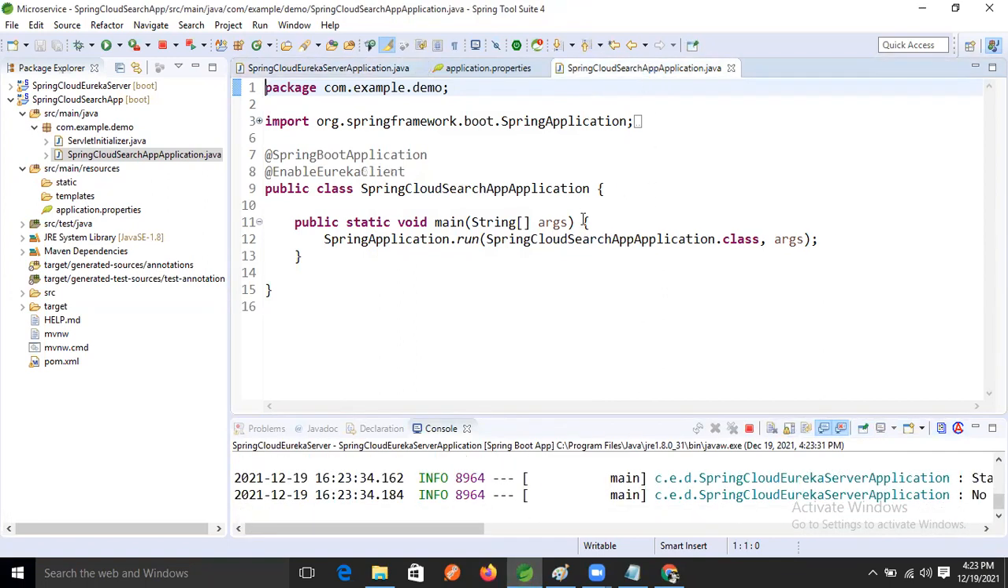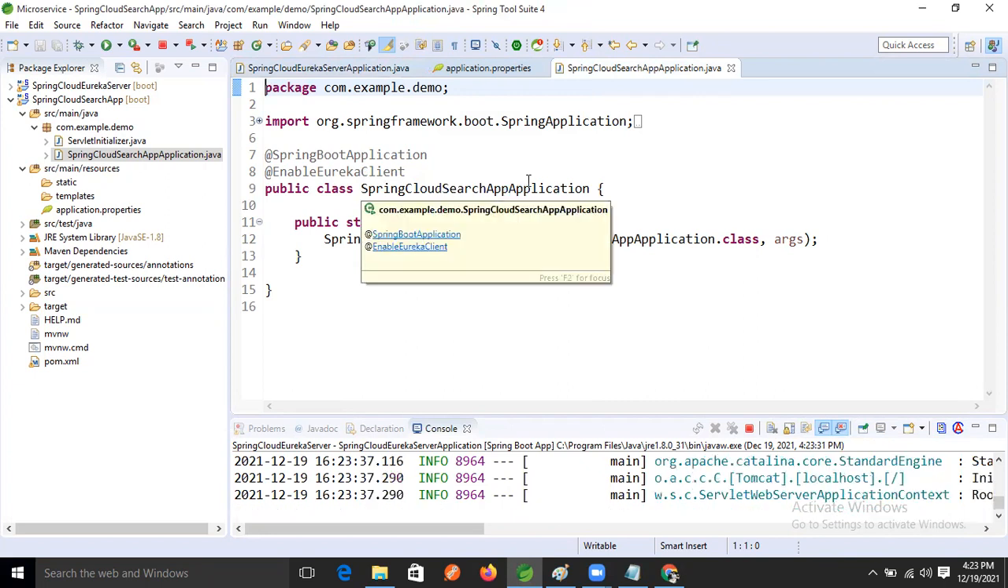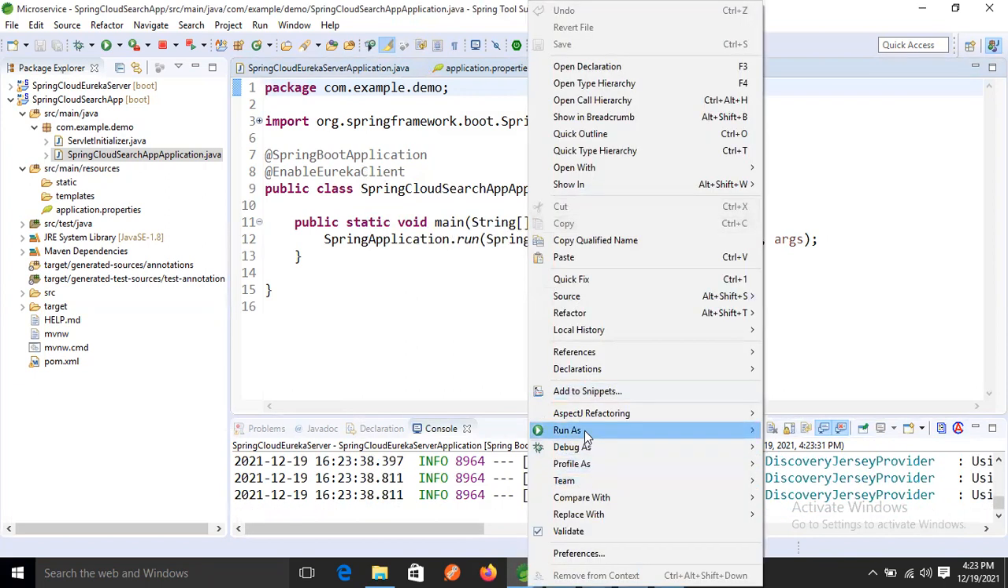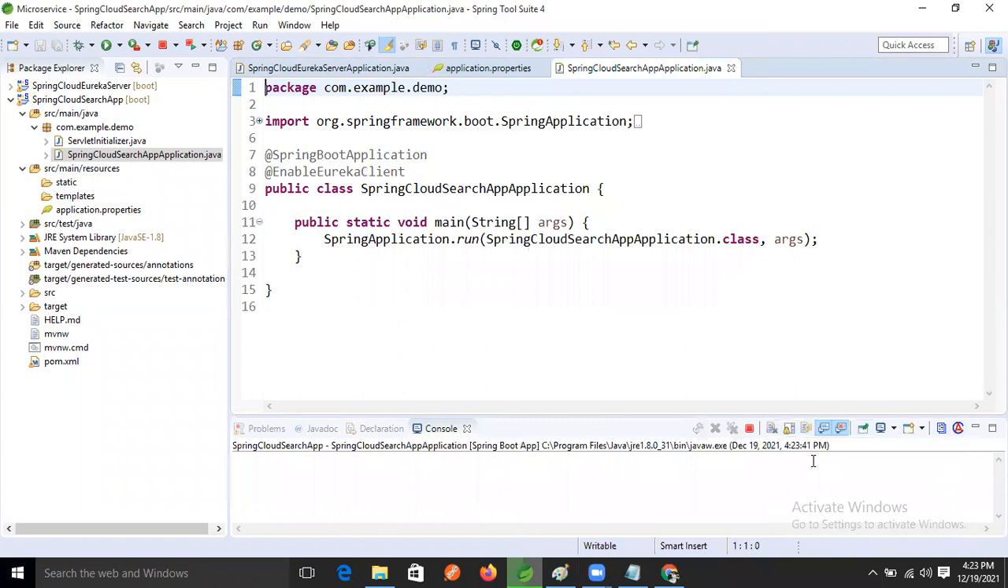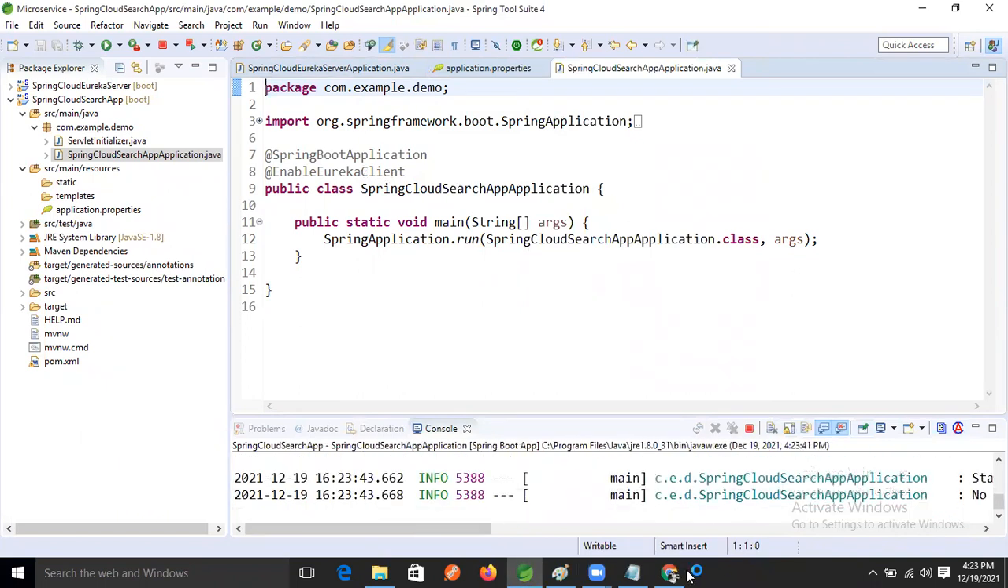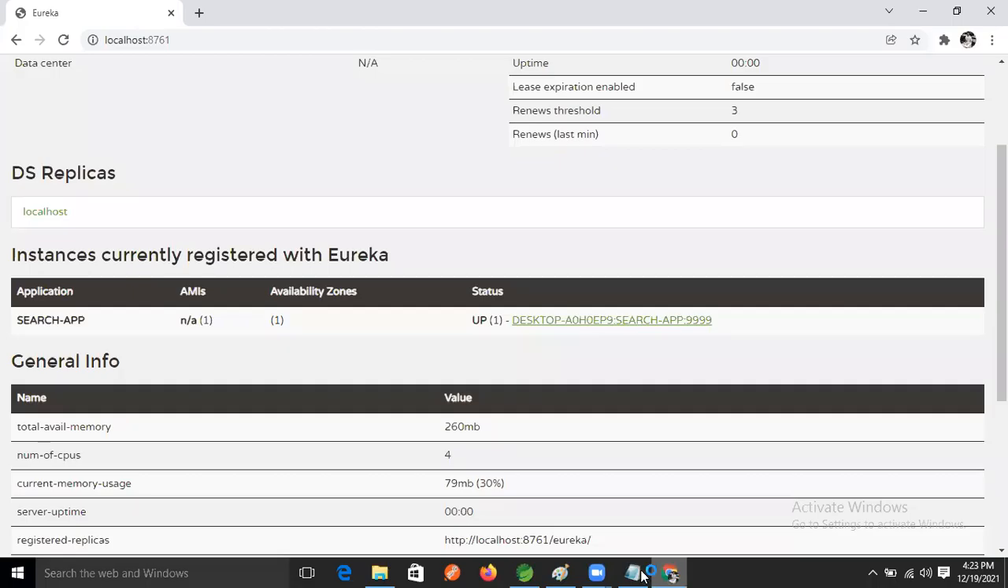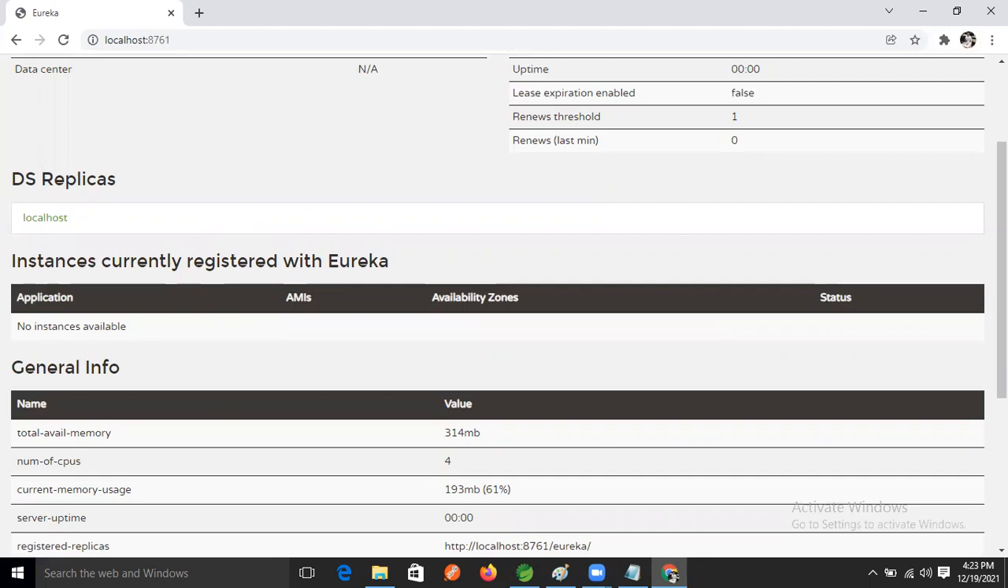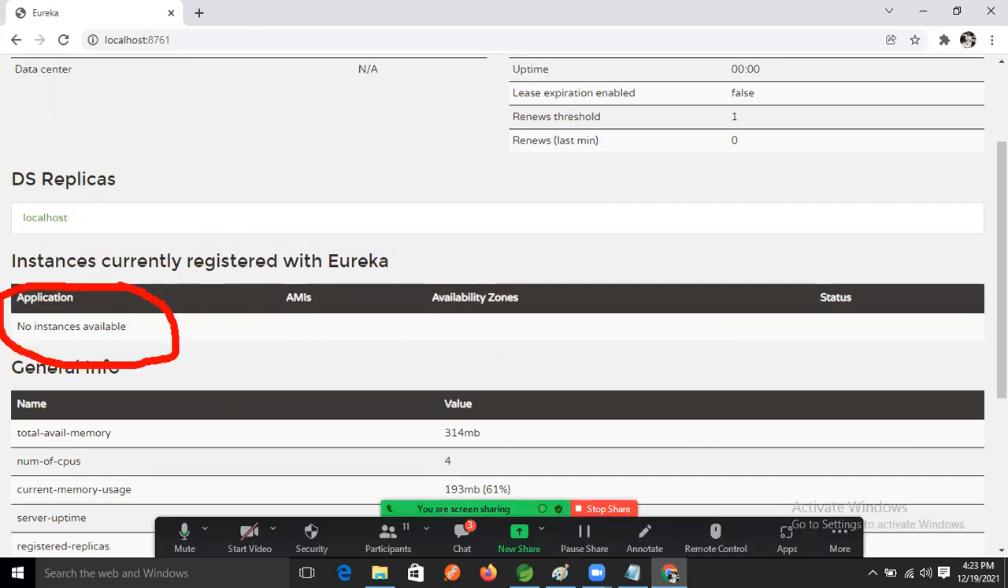Now our Eureka server is up. Now I'm running our microservices server. Now this application is also running now. Both are running now. Just what I'm doing now, I'm refreshing now. Observe it. Okay. See, there is no instance. There is no instance.